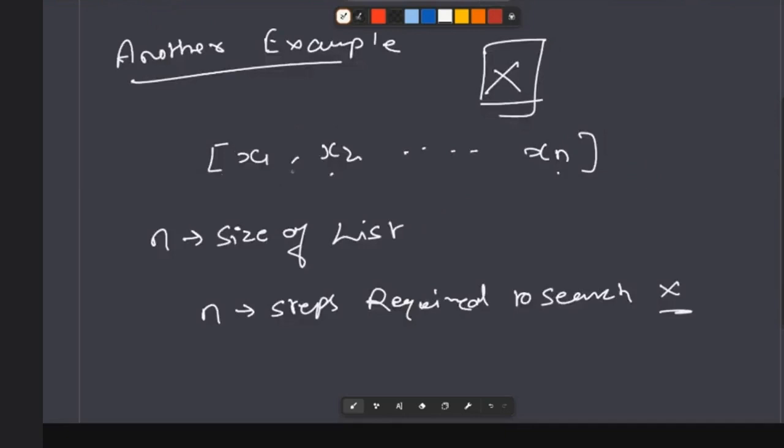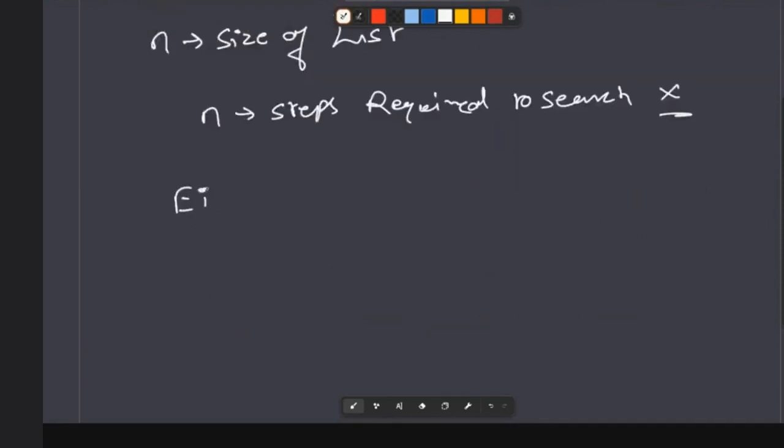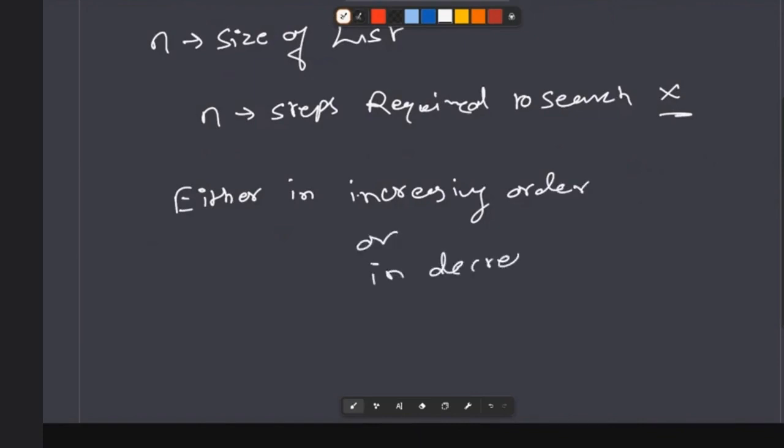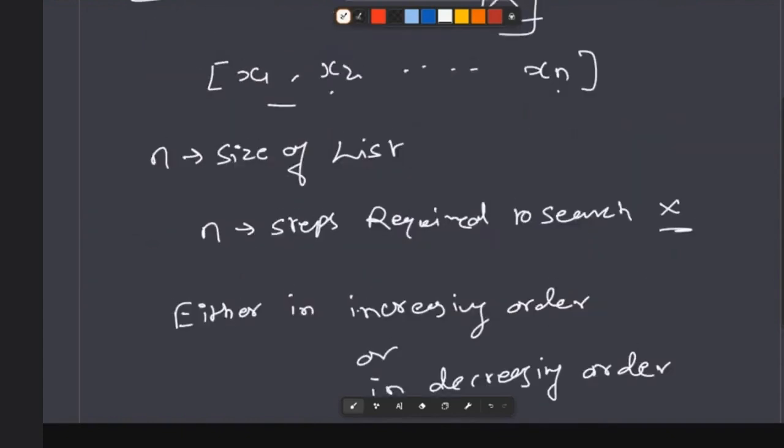Suppose these elements are arranged in a proper order. By order here I mean they are arranged either in increasing order or in decreasing order. Can we take some advantage of this information that has been given to us? It is either in increasing or decreasing order. Can we take any advantage of that knowledge? It is a good thing to know.